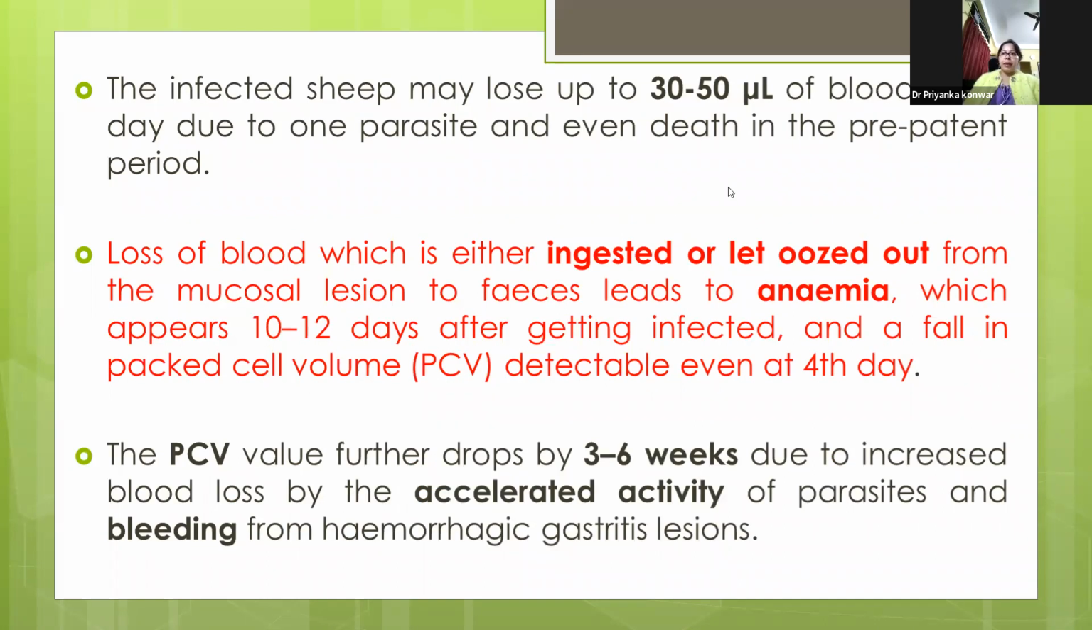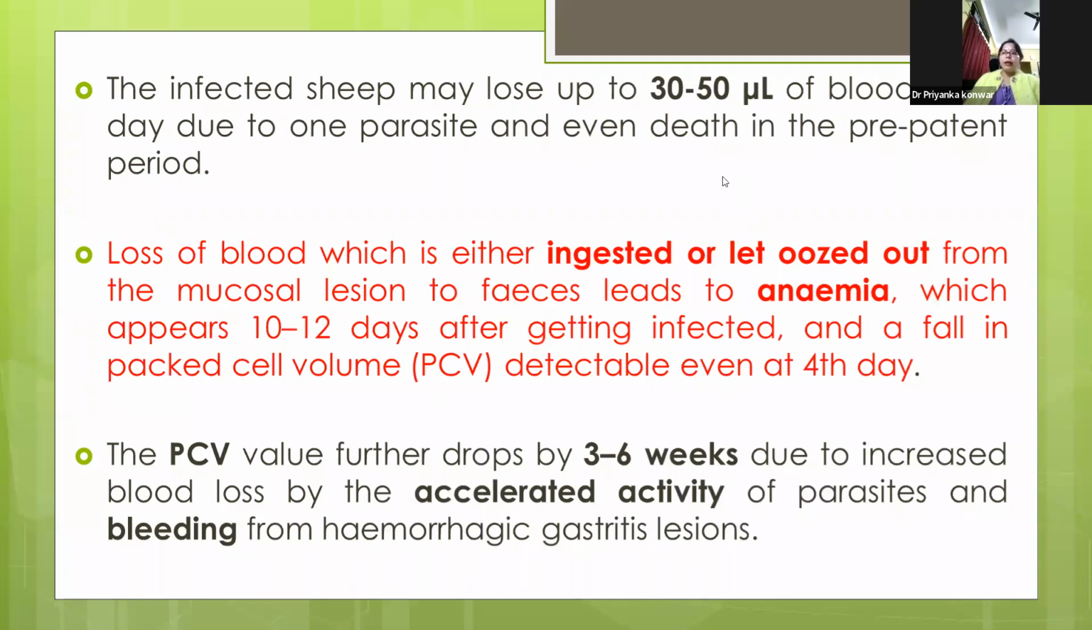Infected sheep may lose up to 30 to 50 microliters of blood every day due to one parasite. A single parasite can suck 30 to 50 microliters of blood, and thousands of eggs are laid by one adult female parasite alone. So even death in the prepartum period can occur.